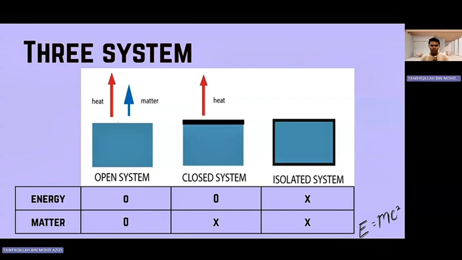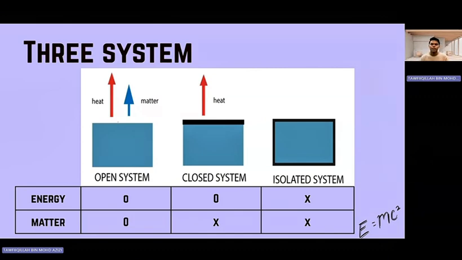For example, an open system is a boiling pot of water without a lid. The steam can escape, but the heat also enters from the stove. So both matter and energy move in and out.